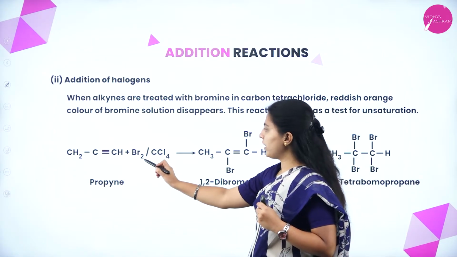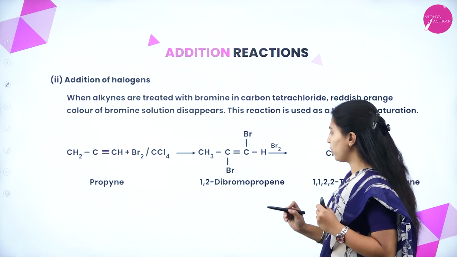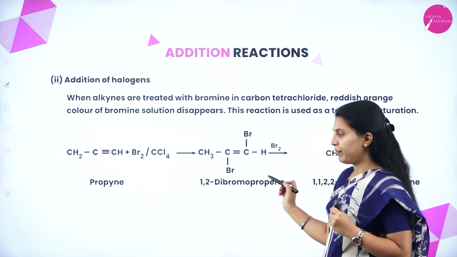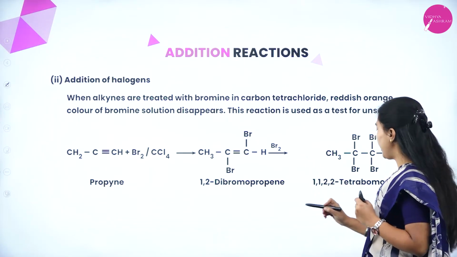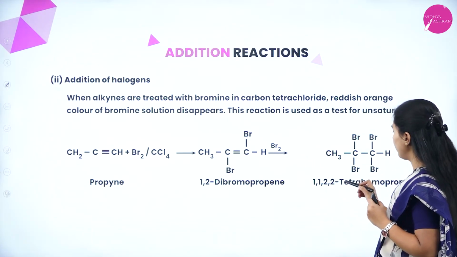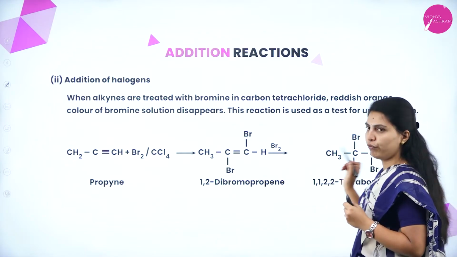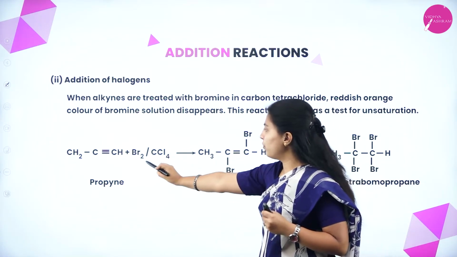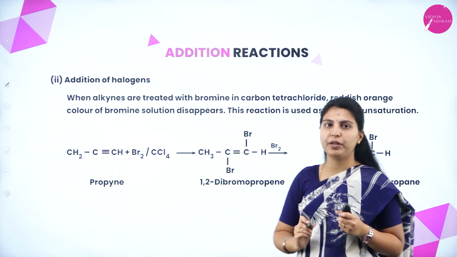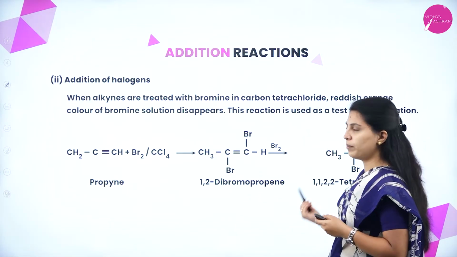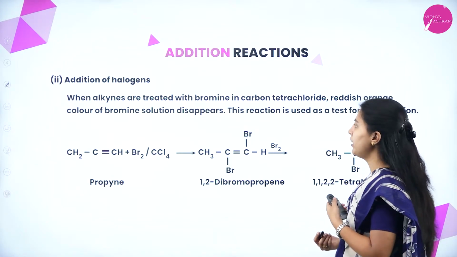Here propyne is treated with bromine in the presence of carbon tetrachloride. 1,2-dibromopropene will form, followed by another bromine molecule being added. 1,1,2,2-tetrabromopropane will form, because two molecules of bromine are added in each step, totaling four bromine atoms. The final compound is an alkane.